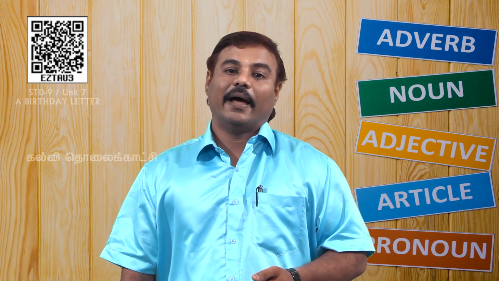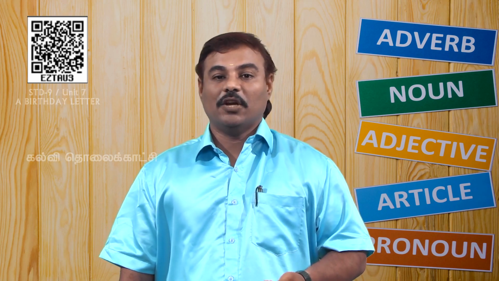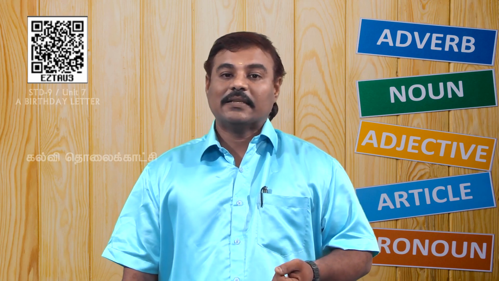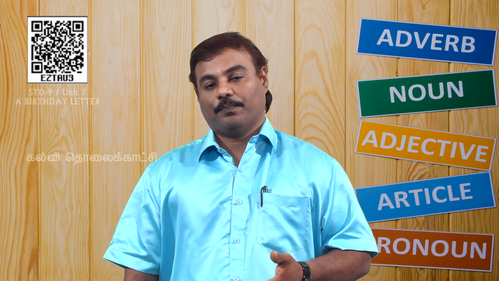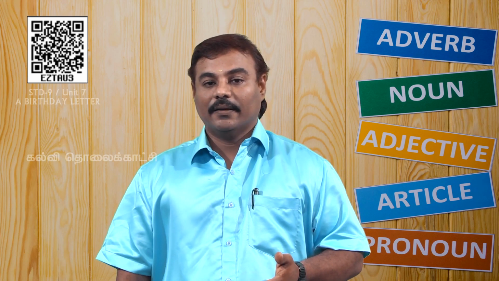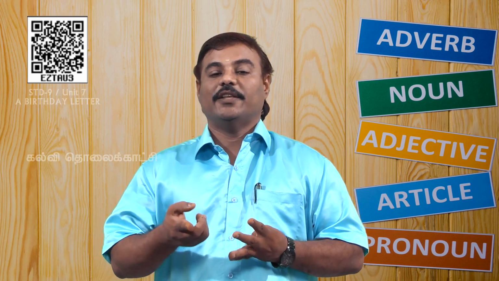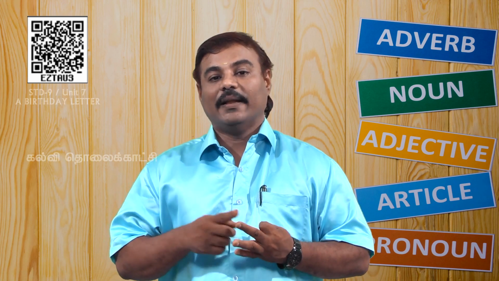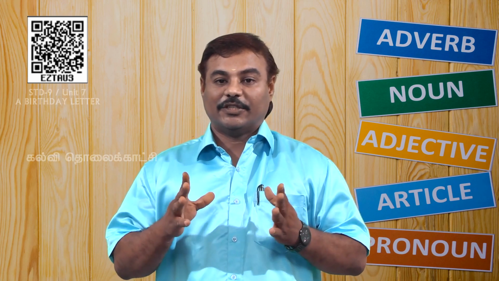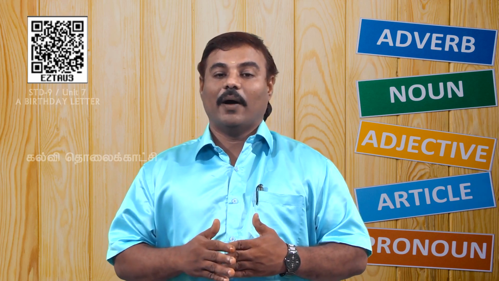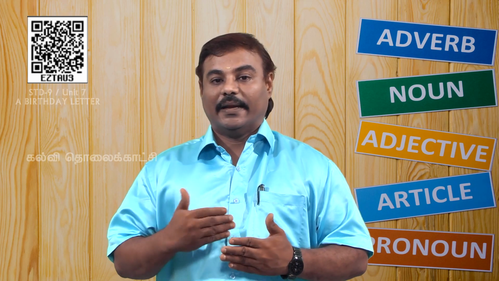Apart from that, some special words should be changed, and lastly, the pronoun. So keep in mind: verb form, pronoun and special words. These are the changes you have to make while transforming from direct speech to indirect speech.